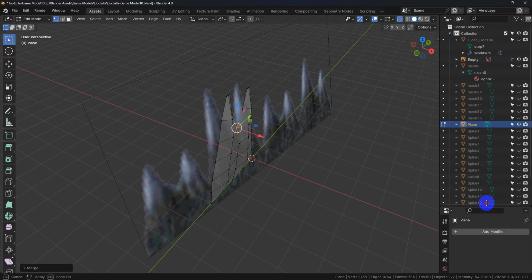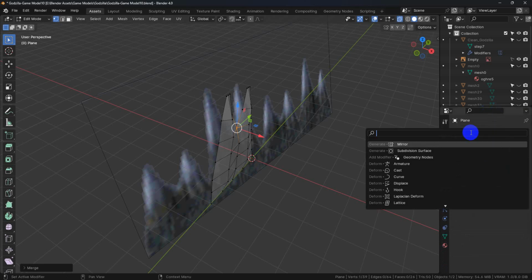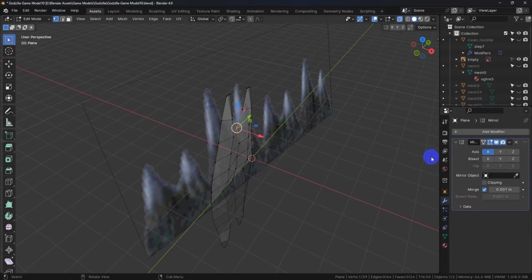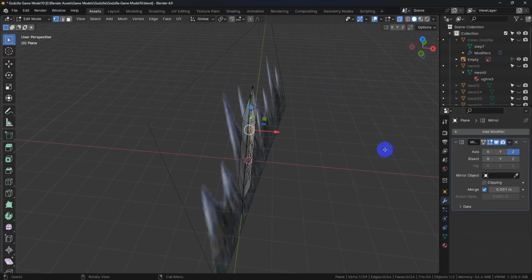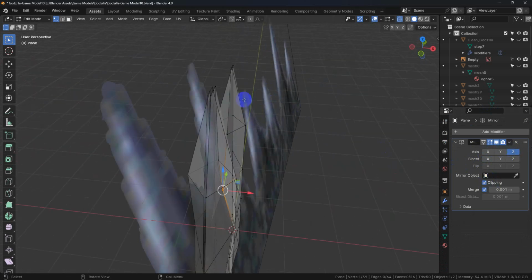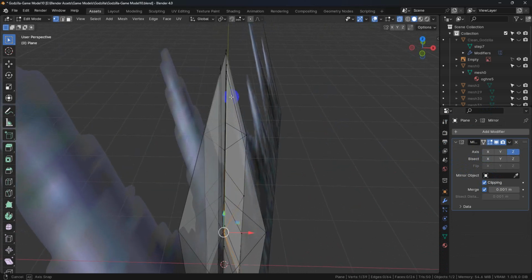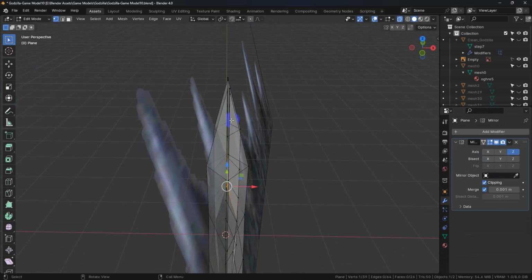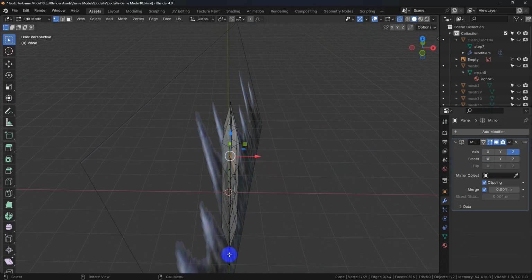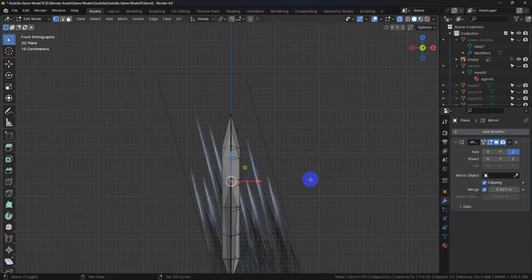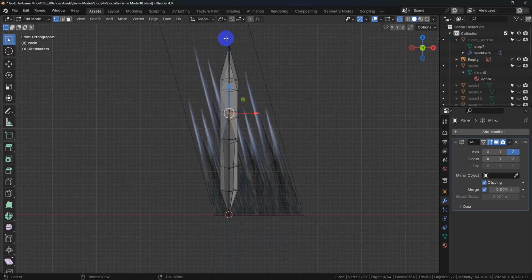So now we want to go down and we want to throw on our mirror modifier. It's not going the right way. And we're going to turn on clipping. Now you can see that some of these are off center. So what I'm going to do, and I did this on purpose too, because I want you to see what to do when you run into these problems.